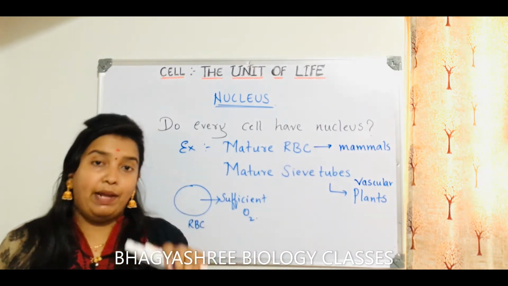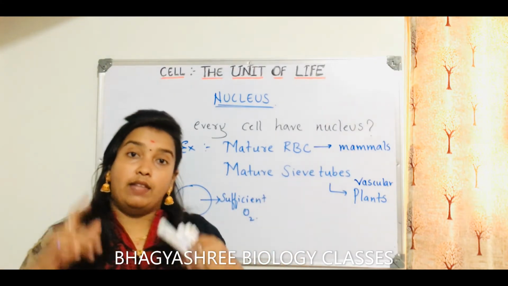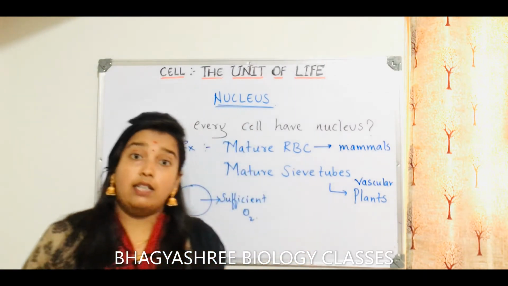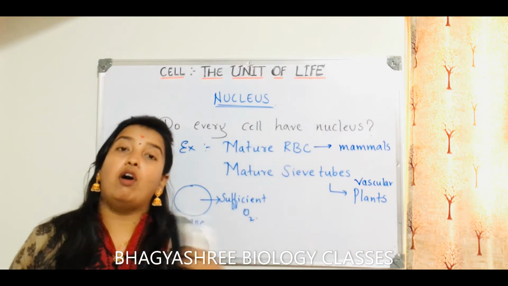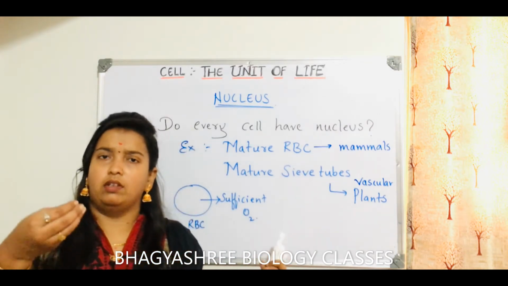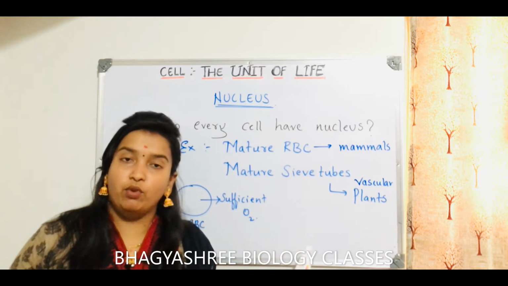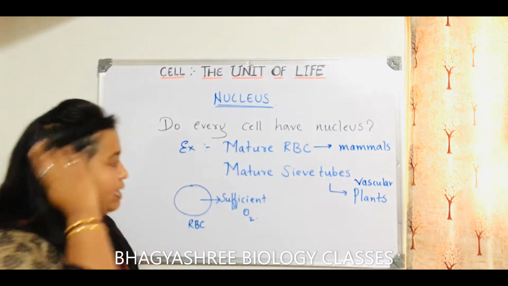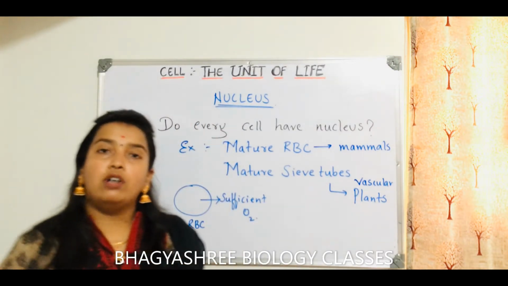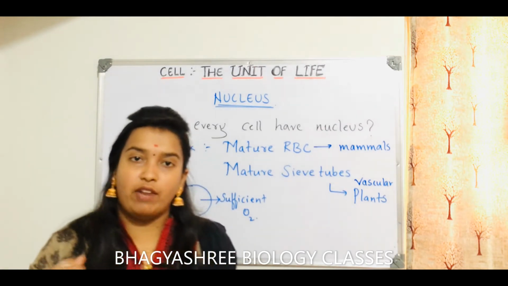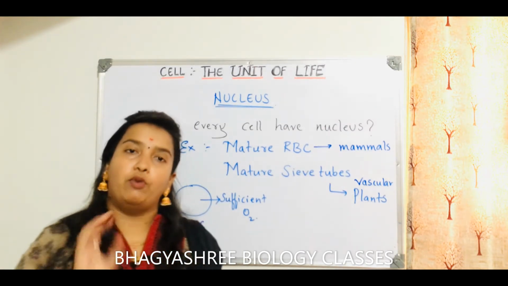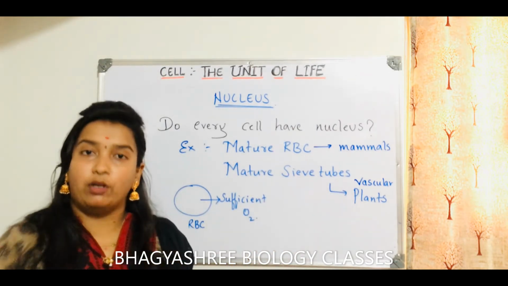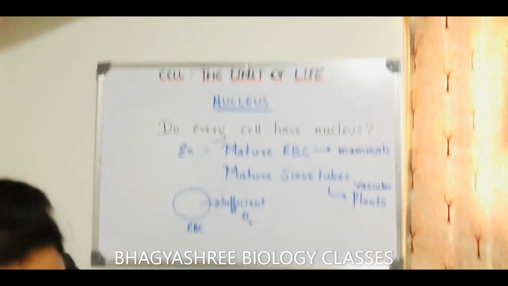Here it can be quite confusing, because in the exam they will not ask directly which cells don't have a nucleus. Sometimes they will ask, do mature RBCs have a nucleus or not? Or the young RBCs, early in production, do they have a nucleus or not? You should be very much aware of this type of question. So what should be answered? Mature RBCs and mature sieve tubes don't have a nucleus, for the sake of efficiency of their function. RBCs at least don't have a nucleus, endoplasmic reticulum, or mitochondria either. Already we have discussed these things. Do you remember?